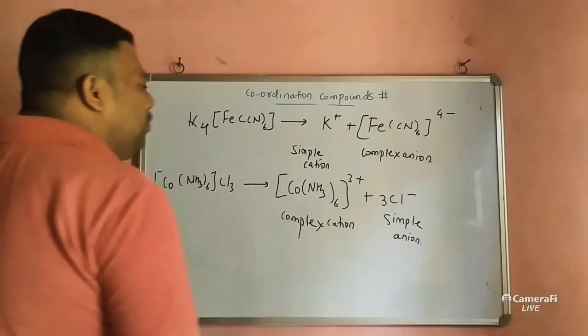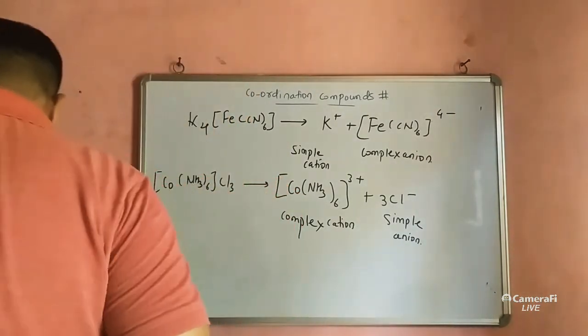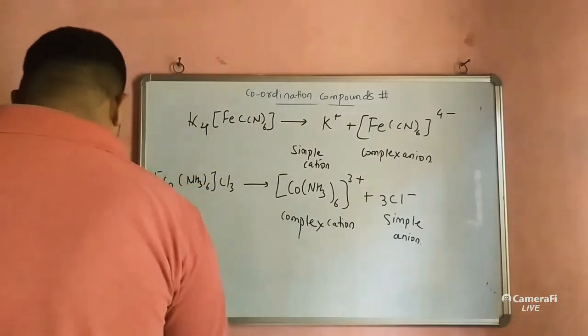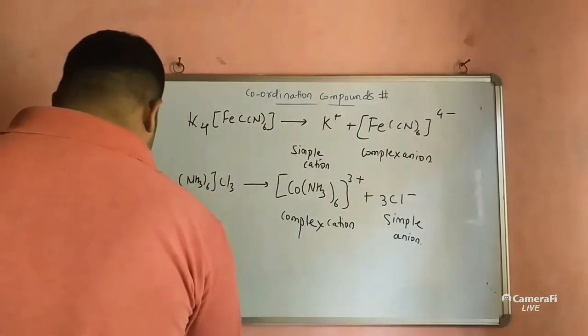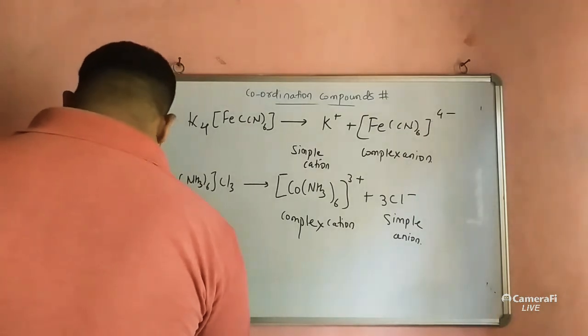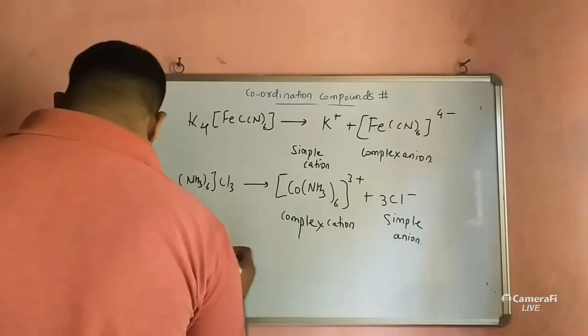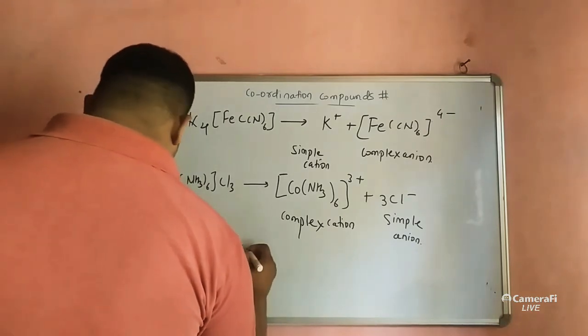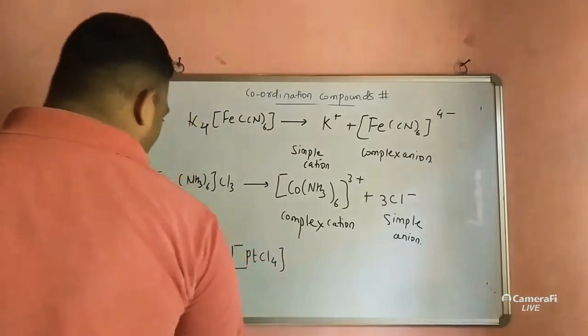Now here is one more example you may mention. Suppose I write [Pt(NH3)4][PtCl4].